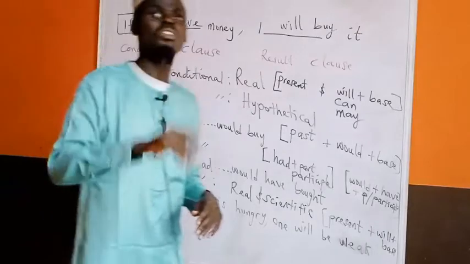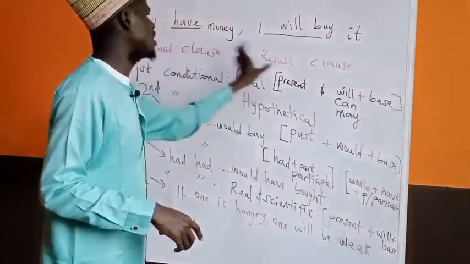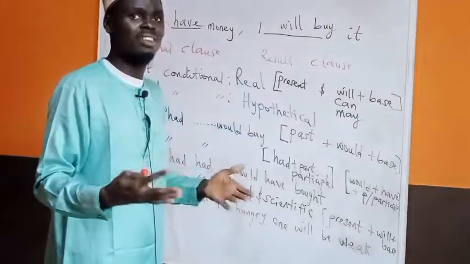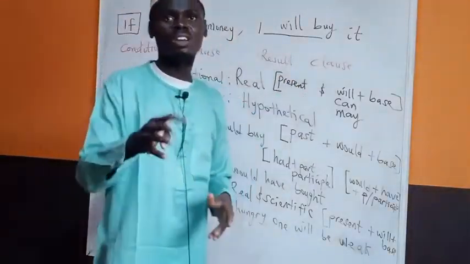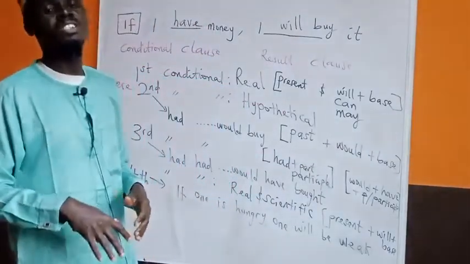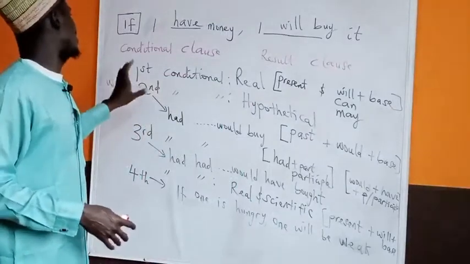But it has four types. Before then, let me tell you that there is a conditional clause and the result clause. If I have money, that is the conditional clause, and I will buy it is the result clause. It's of four types. The first is the first conditional statement, which I'll be taking first here.